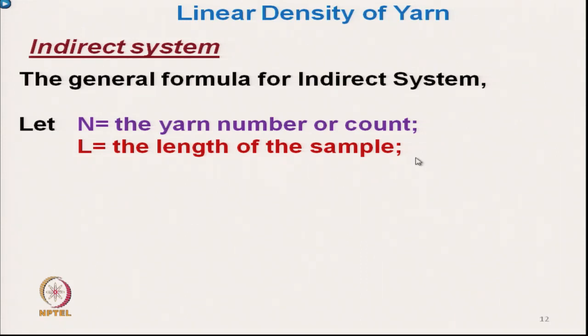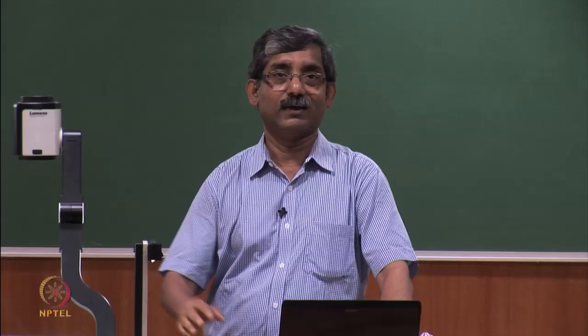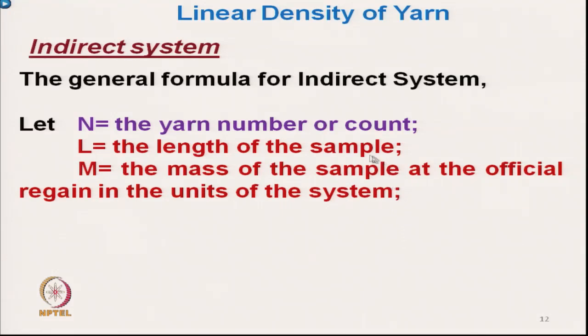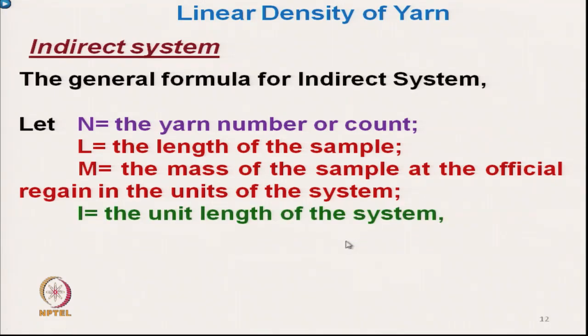Suppose we have taken a certain length for testing, say only 120 yards, not the whole length. And m is the mass of that yarn at the official regain, in the same unit as that system. Capital L is the unit length of the system.